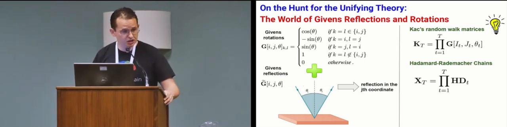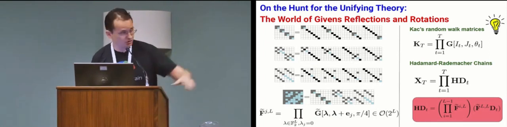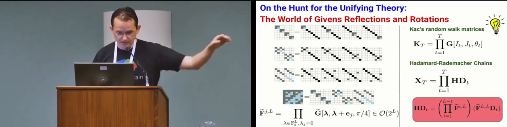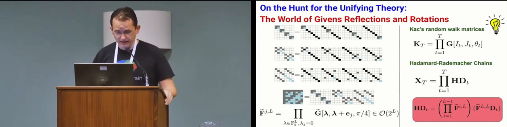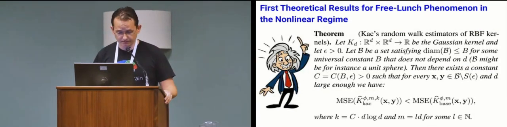For example, Kac's random walk matrices are just the product of independent Givens rotations. Products of Hadamard random matrices can also be viewed as products of Givens reflections. An example here, those matrices F tilde JL I presented here in the rows on that picture. And the same is true for butterfly matrices. Now, this unifying point of view gives us an extra advantage.